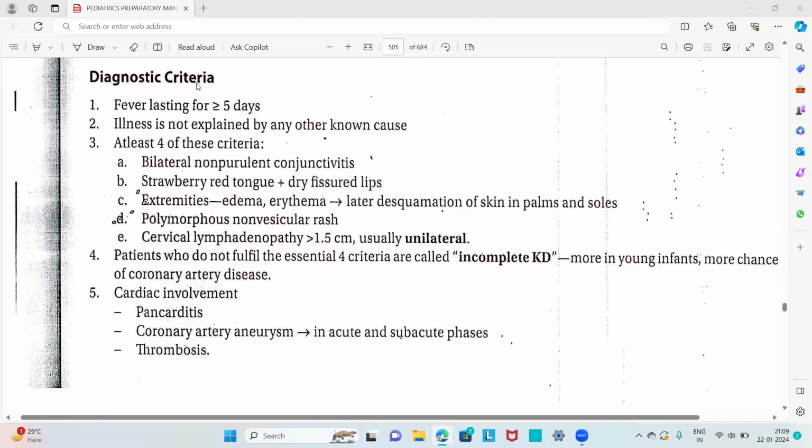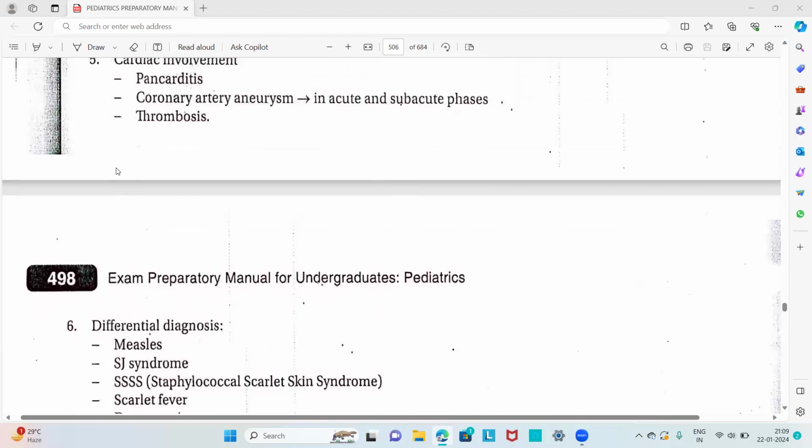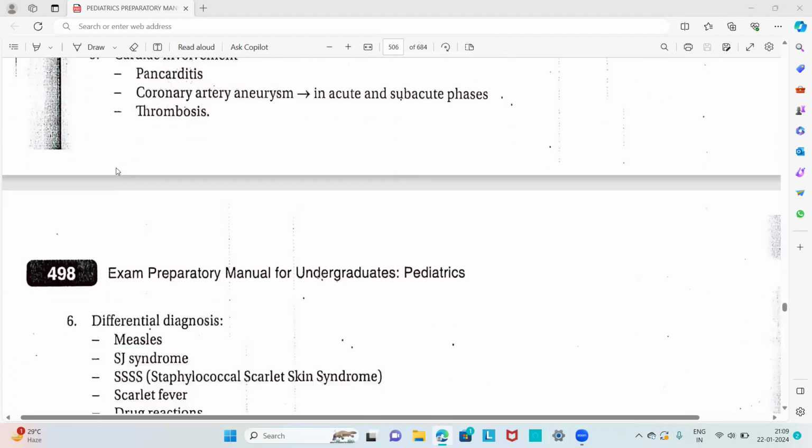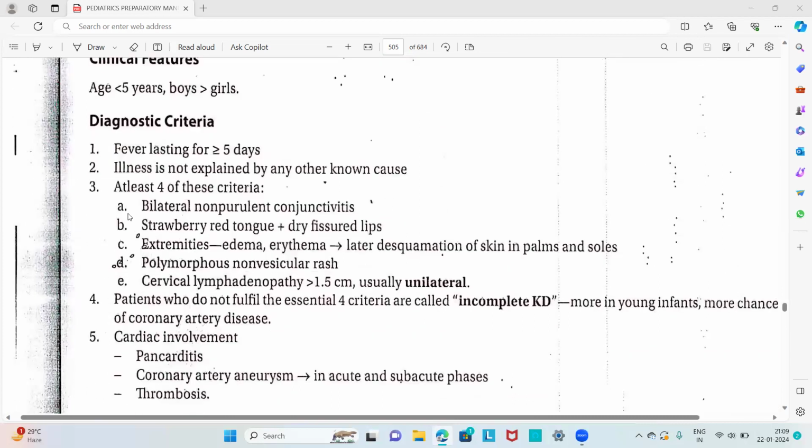Then the diagnostic criteria for Kawasaki disease. First is fever lasting for greater than or equal to 5 days. The illness is not explained by any other known cause. And at least 4 of the following 5 criteria should be present.